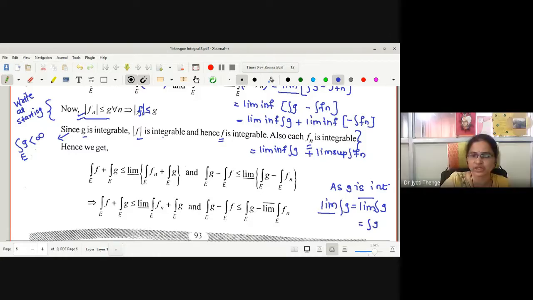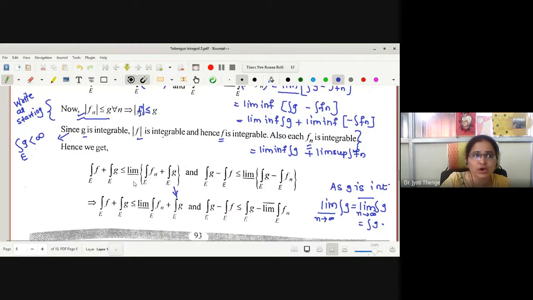Yes, integration g. Therefore, whatever was the limit inferior of integration g was written simply as integration g, because this limit is n tends to infinity. But is there any n in this g? No. That's why it is simply integration g.